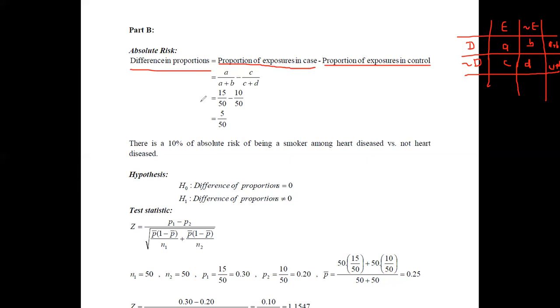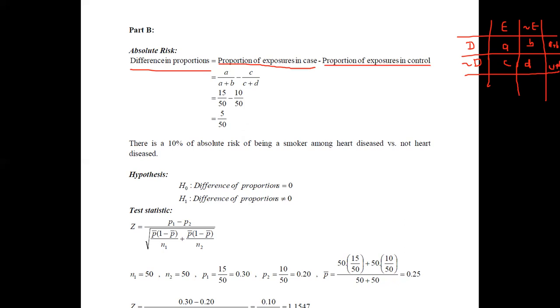You can see that this difference is 15 divided by 50 minus 10 divided by 50, which ends up as 5 divided by 50. Then you can convert this fraction into a percentage by multiplying by 100%. Therefore, we can say that there is a 10% absolute risk of being a smoker among heart disease versus not heart disease.